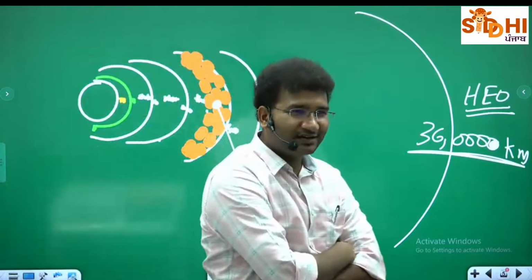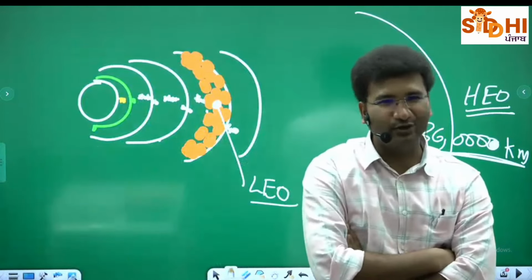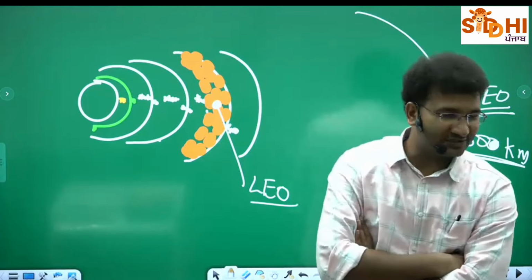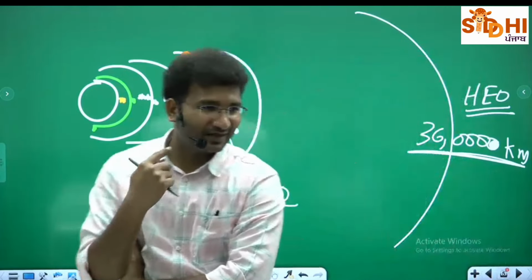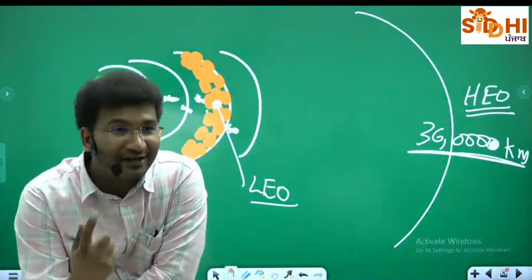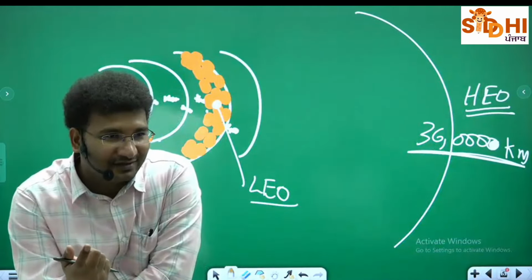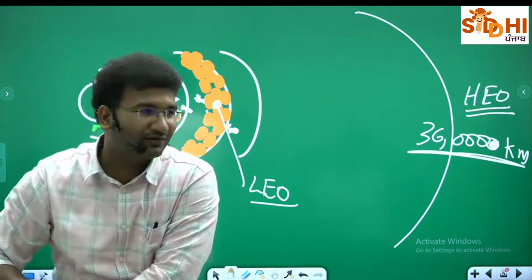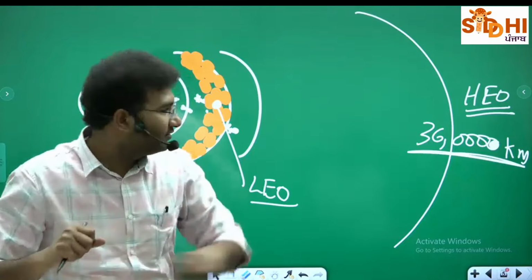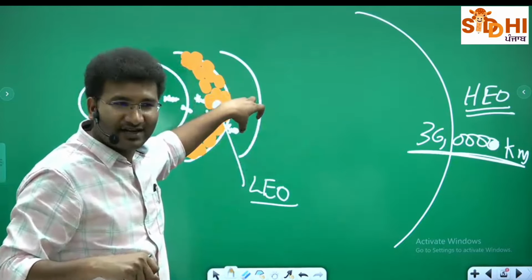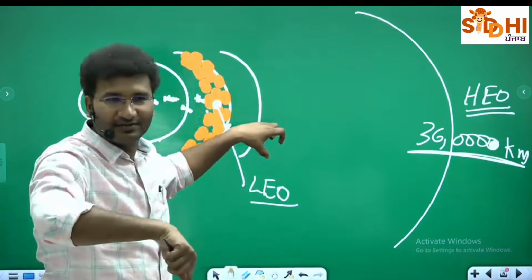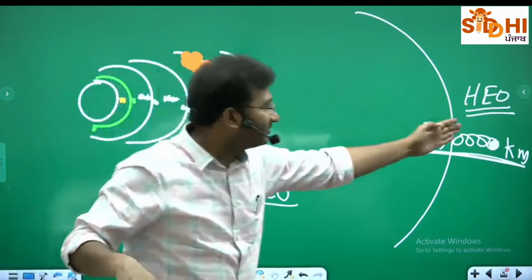Why do we use low Earth orbit satellites? We use them for communication, because there are ions there, and radio waves work. For observation, you keep the satellite here and observe. So these are high Earth, these are low Earth.